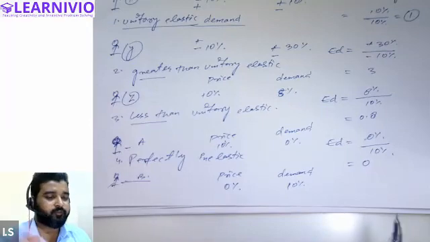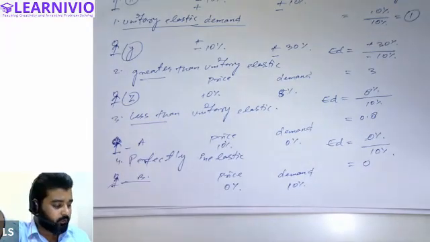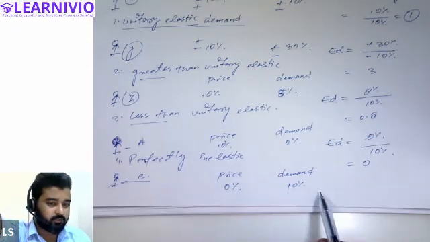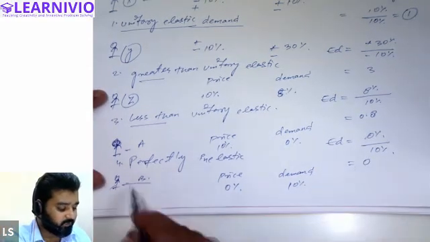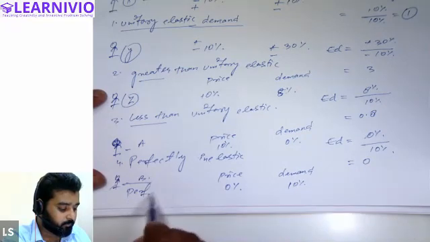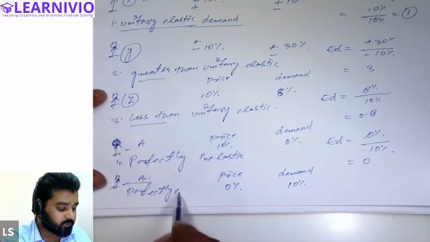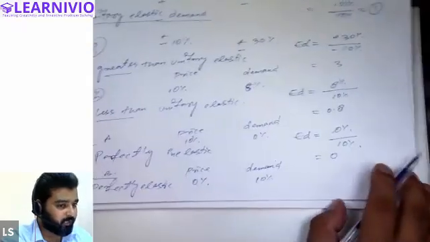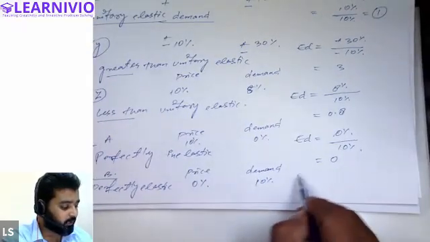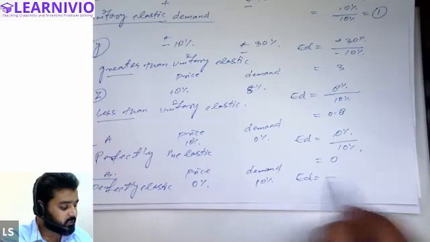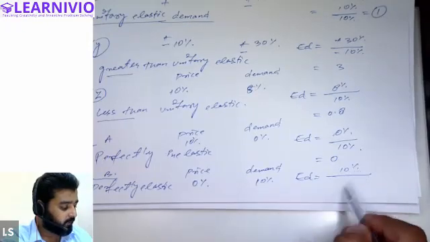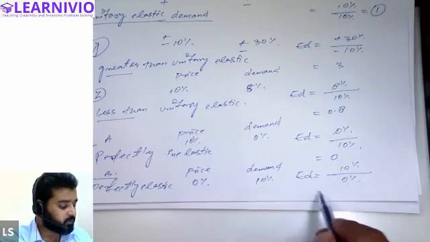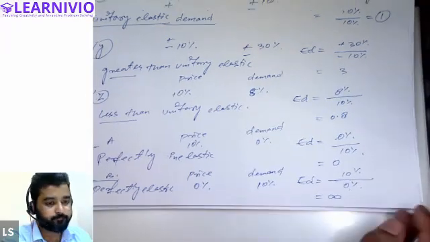Basically there is no change in price, but demand is changing. This kind of situation is called perfectly elastic demand. And what will be the value of elasticity in such a situation? You will calculate elasticity as percentage change in quantity, which is 10% this time, and we have 0% change in price. So any number divided by 0 will be infinity.